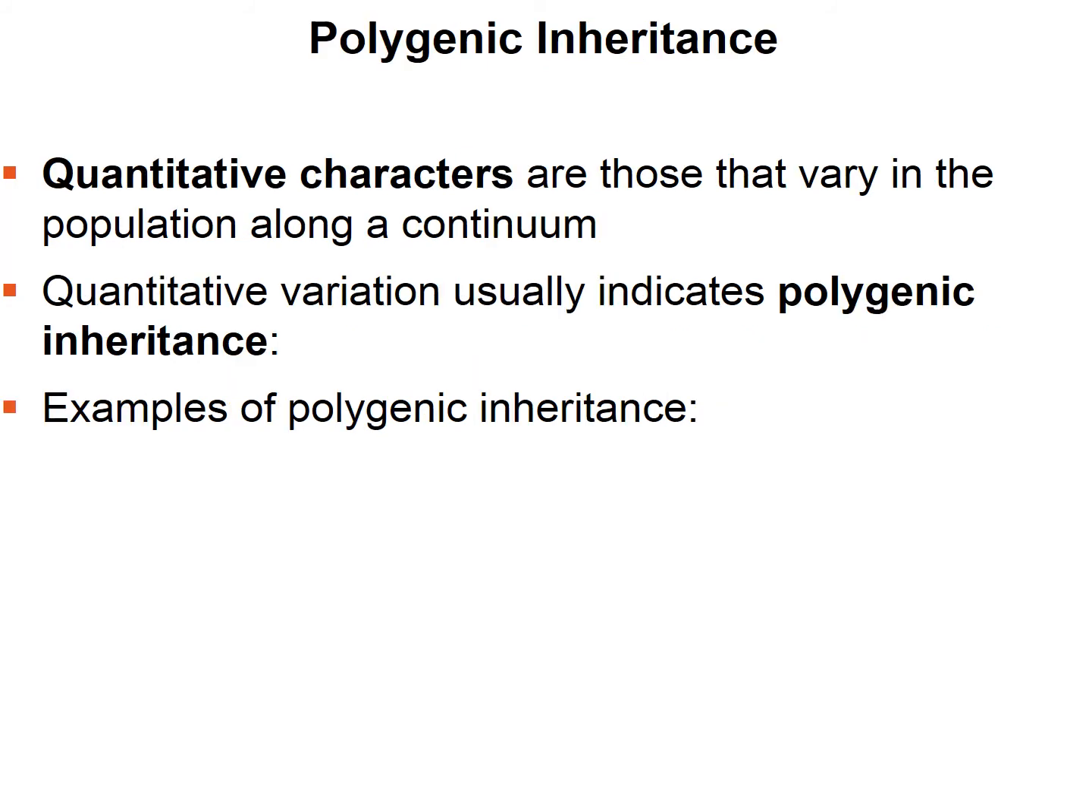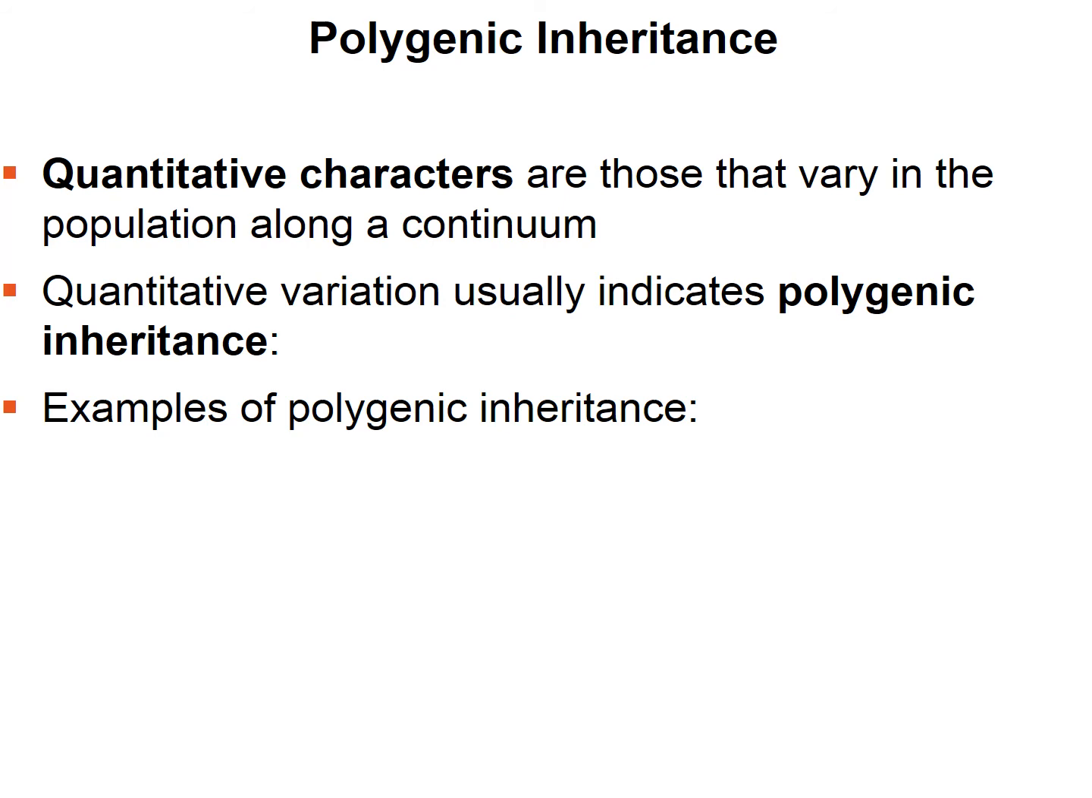Quantitative characters are those that vary in the population along a continuum. So, for example, height. Quantitative variation usually indicates polygenic inheritance. This is when there's an additive effect of 2 or more genes on a single phenotype. So some examples of polygenic inheritance. One is height. Now, in determining height, there's actually over 180 different genes that play some role. Some are more important than others. Now, these aren't alleles of the same gene. These are actually different genes that play a role.